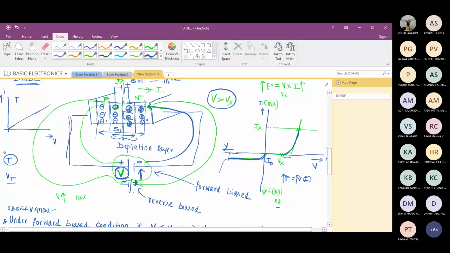Now, this is under the condition of Ohm's law, please don't forget, under constant temperature. What is Ohm's law? If I vary V, the current variation we are going to get is linear under constant temperature. If temperature is varying, this will also vary. Is it okay? Yes, sir. Now, in this exponential part, I will take the part where I find the curve is almost linear. Am I correct? Yes, sir.